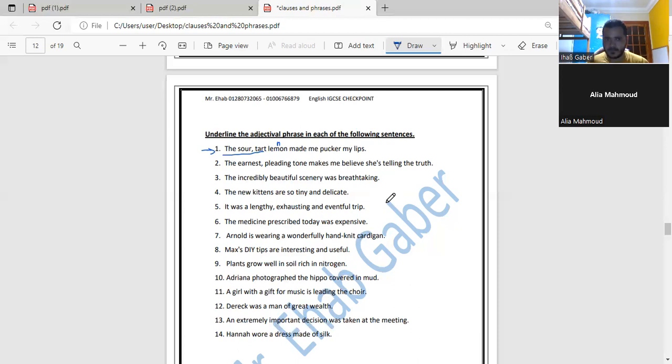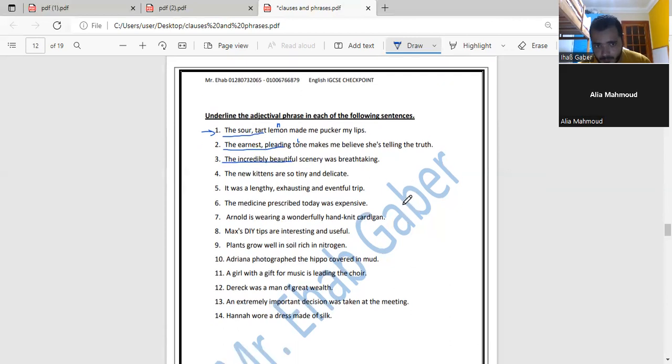The earnest, pleading tone makes me believe she's telling the truth. "The earnest, pleading" — yeah, exactly, because both of these words are describing the noun tone. So the adjectival phrase is "earnest, pleading." Now, number 3. The incredibly beautiful. Yeah, "incredibly beautiful" is describing the noun. Number 4. The new kittens are so tiny and delicate. "So tiny and delicate." Yes, exactly.